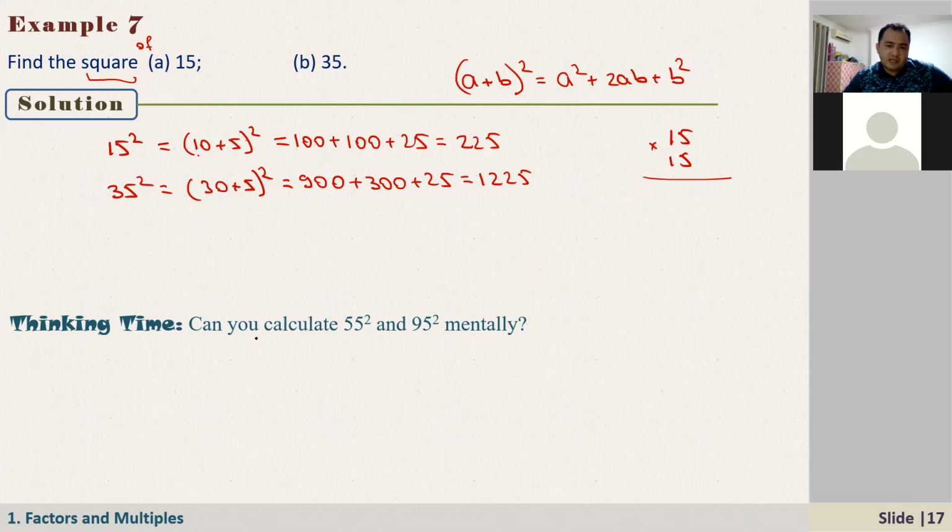Okay, Salim, can you calculate 55 squared and 95 squared mentally? That is your homework. You just have a look. And after adding this on WhatsApp, you just say hi, I will add you to the group. And from the group, I will send your assignment until Thursday. Okay, Salim, actually, you may know these things.